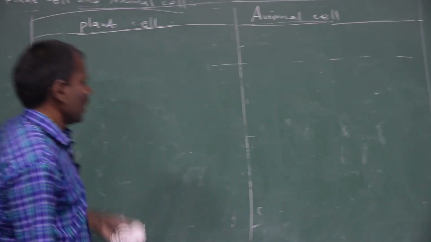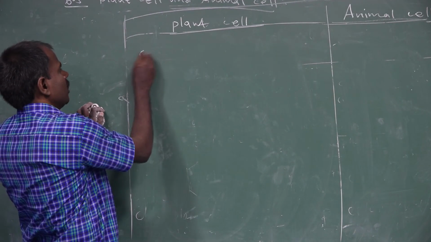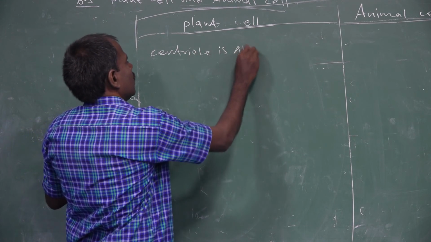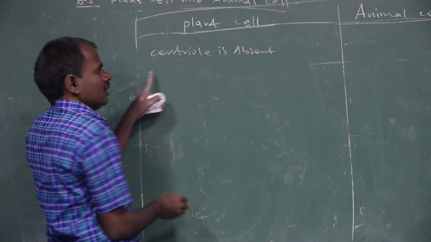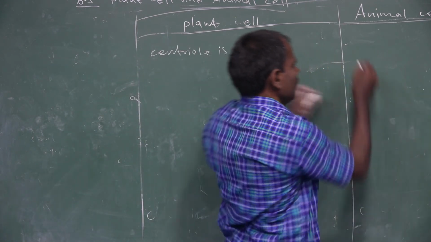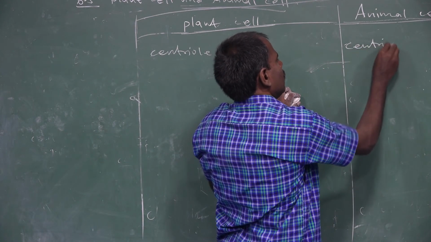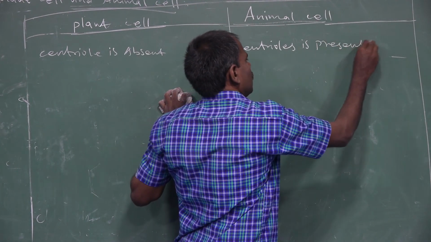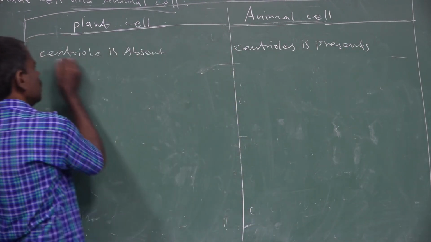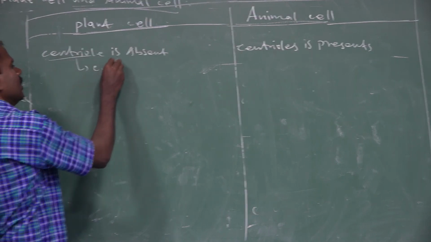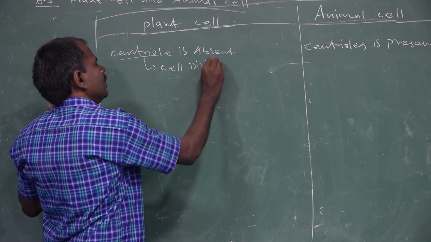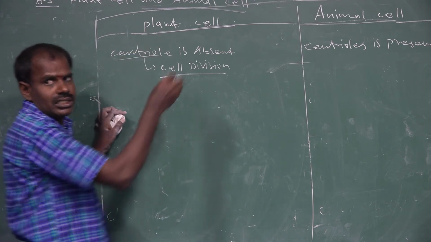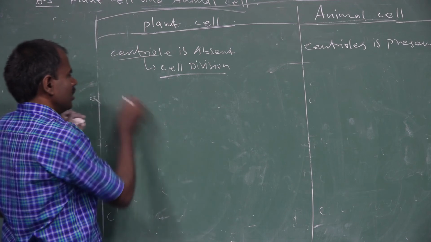Next one is the centriole. The centriole is absent in plant cells and present in animal cells. The centriole is involved only during cell divisions. The centriole is absent in plant cells and present only in animal cells.